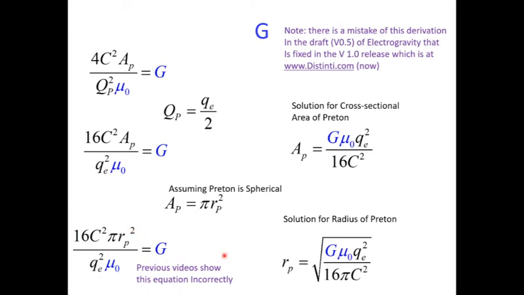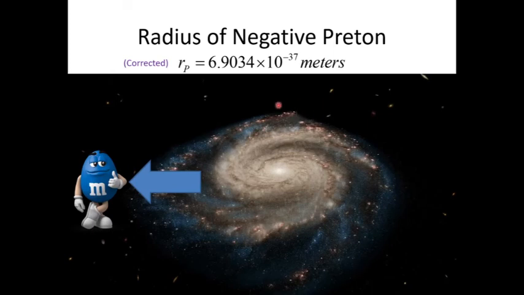This is how the value should have appeared in all the previous videos. I believe it has an 8 here instead of a 16. Slight mistake. Okay, but now we solve for the radius of a proton. These values on the right are all known values: unit charge, the magnetic field constant, the constant G, 16 pi, the speed of light squared. So what is the radius of a proton? The proper radius, now corrected from the previous videos, is 6.9 times 10 to the minus 37 meters.